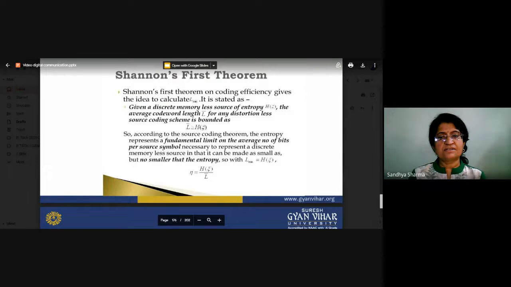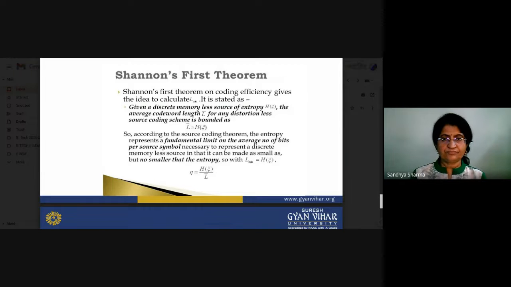So what about this efficiency η, which is equal to H upon L? And what is the value of L minimum? That is equal to the entropy of those particular symbols.